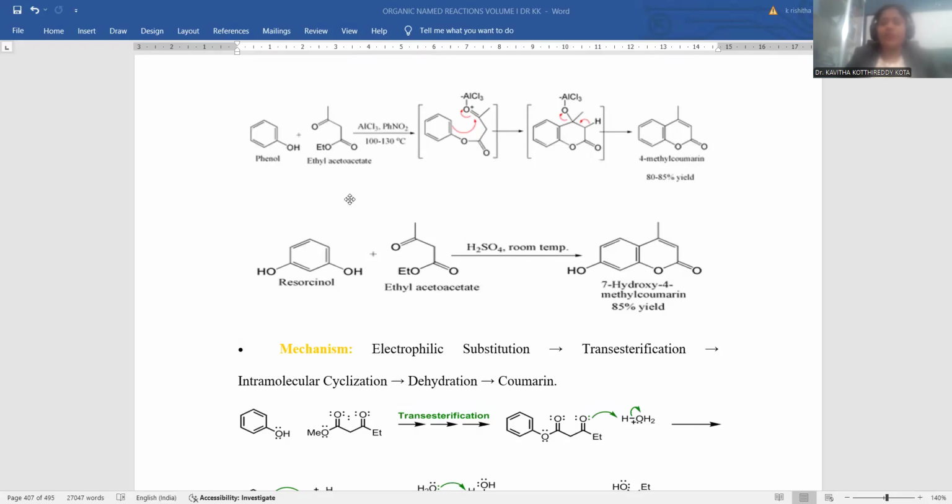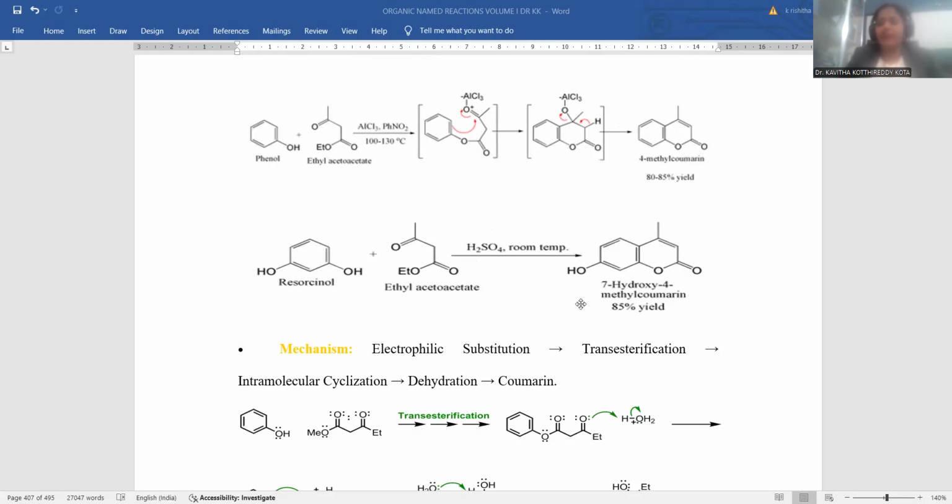These two compounds are reacted in the same manner as we discussed in the mechanism part, and the dehydrating agent sulfuric acid is required, and the reaction gives rise to the product even at room temperature without any heating conditions. Though it is a condensation process, the hydroxyl will facilitate this room temperature reaction completion.